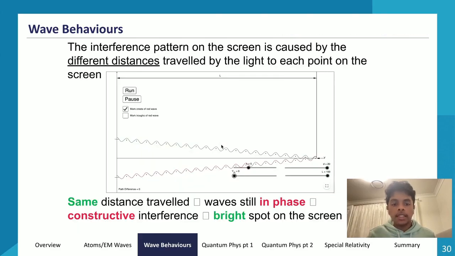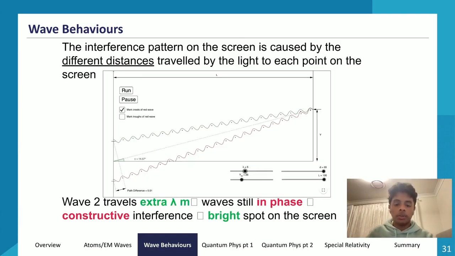And if they're in phase, then their crests and troughs align, so we get constructive interference, which we see as a bright spot on the screen, because now the amplitude is multiplied, and so we see white light as a bright spot on the screen. Now let's say they travel different distances.